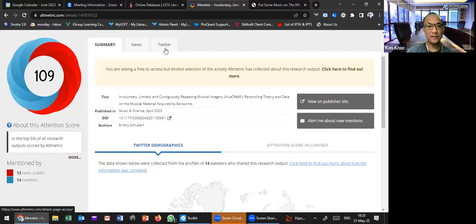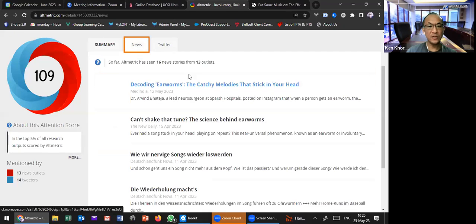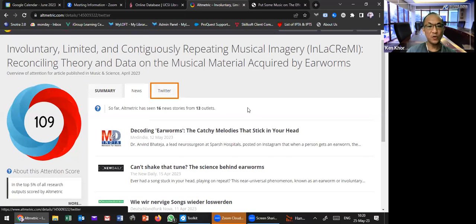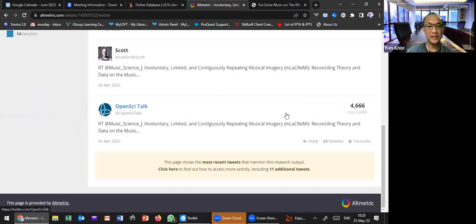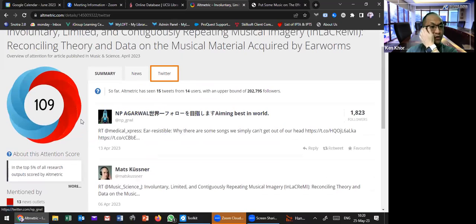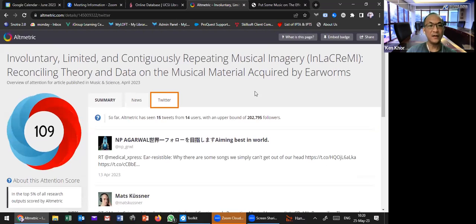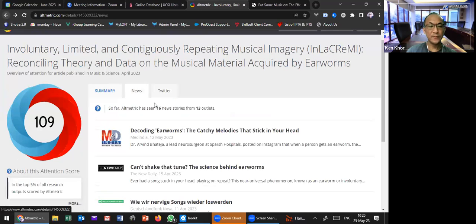They also share to news channels. So they did capture this stat as well. So a trending article means a lot of people are sharing it through social media.